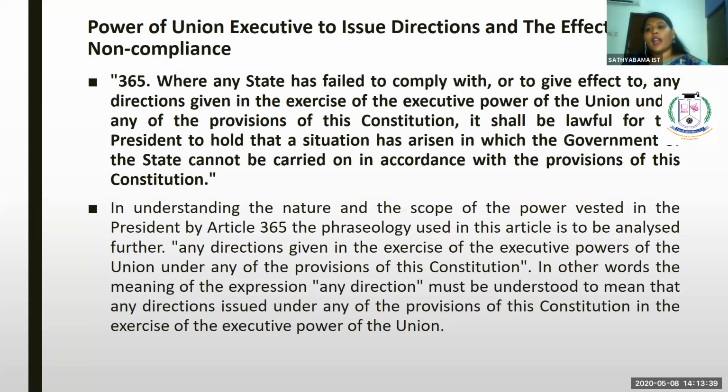So it can take control over the state. If any particular order is issued by the union government and the state government is not following the direction or order given by the union, the union government can take over control of the state.